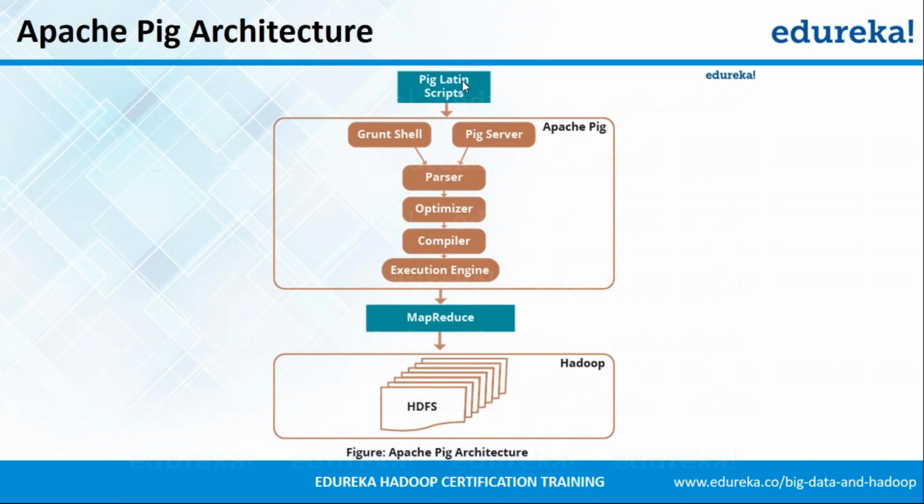Now once the pig Latin script is submitted to the Apache Pig, it is parsed by the parser, it is optimized by the optimizer, and the compiler compiles and converts the pig Latin scripts into Apache MapReduce code, and it is executed using the execution engine over the Hadoop cluster. Okay, so this is the simple architecture of Apache Pig. If you have any questions, you can let me know. Also, I would like to tell you that this entire thing is commonly known as Pig MapReduce engine as well, because the entire thing helps in converting the Pig Latin script into MapReduce and then executing it over the Hadoop cluster. So if you are clear, give me a confirmation.